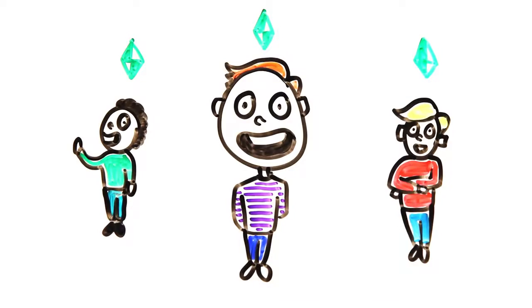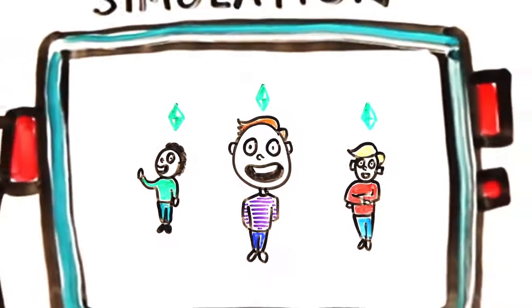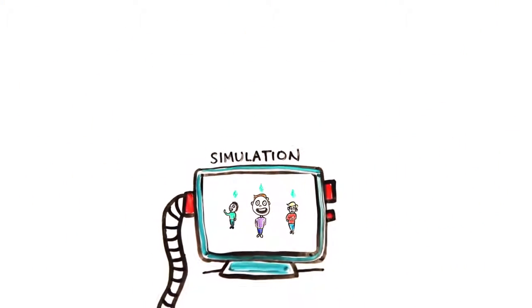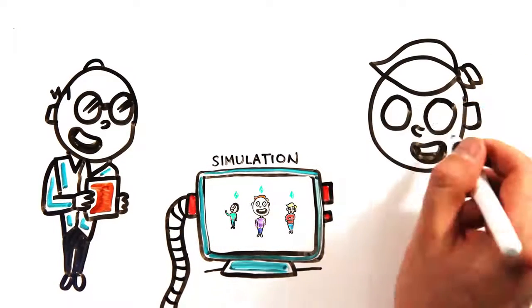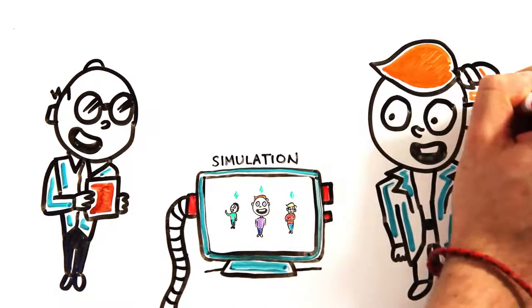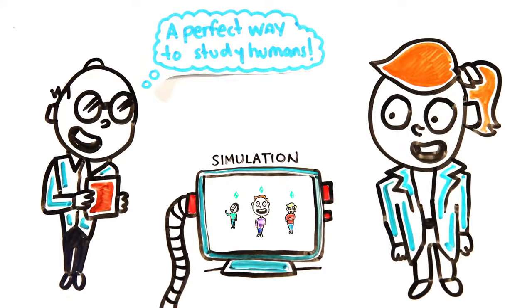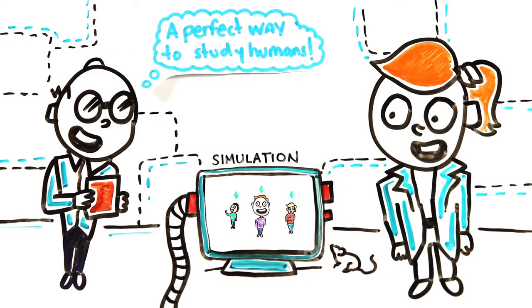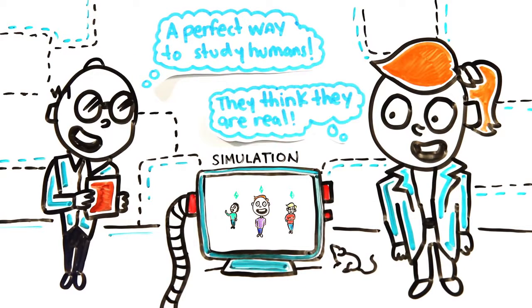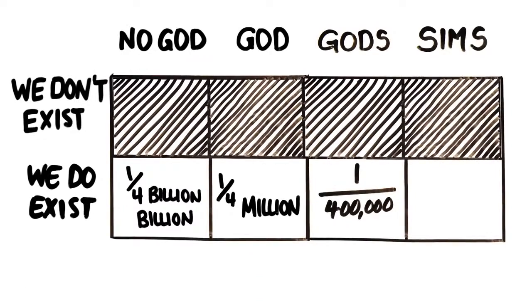Now, let's take this even further to theories of us simply living in a simulation like that of The Sims, which individuals like Elon Musk and Oxford philosopher Nick Bostrom believe. As technology advances, it's almost a certainty that future humans will make extremely realistic human simulations based on the world that we live in, to study these humans like we study mice. Scientists already use simulations to understand nature and human behavior, but in the future it's possible that the human test subjects will be conscious and think they're real. So we can give this scenario a fairly high probability.